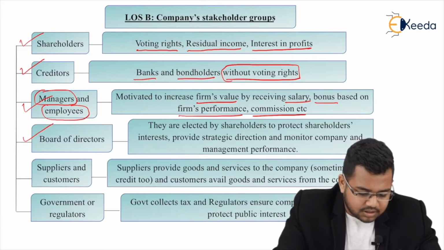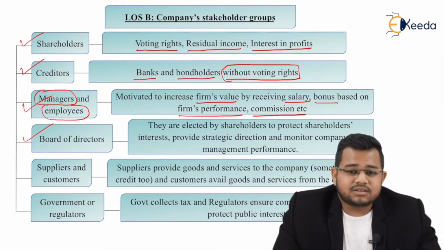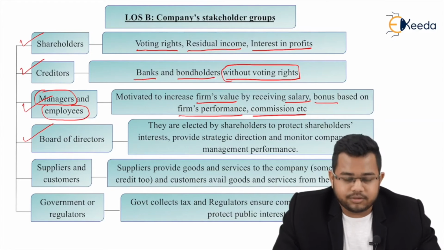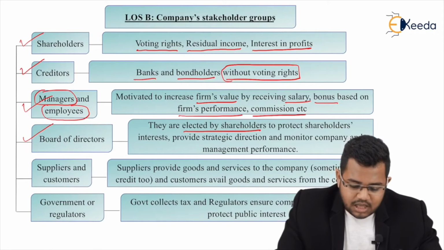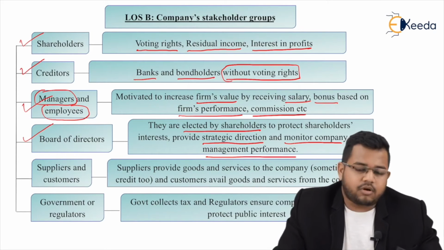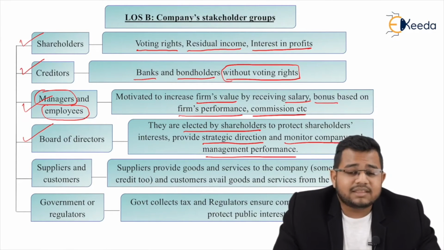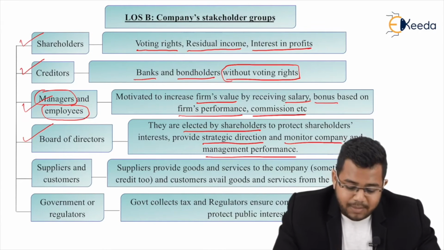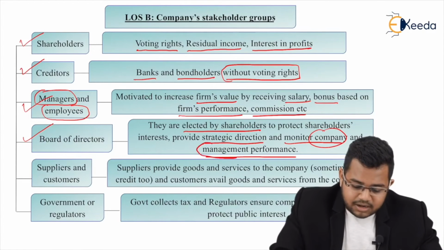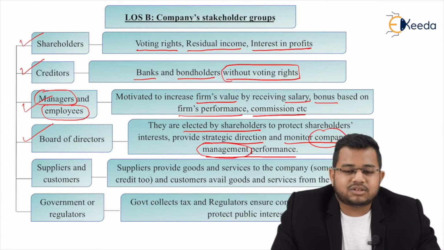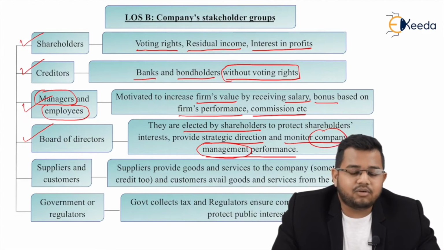Next, board of directors. Board of directors meaning there are so many directors and a group of those directors or a collection of those directors becomes the board. They are elected by shareholders to protect shareholders' interest, provide strategic direction, and monitor the company and management performance. What do directors do? They have to protect shareholders' interest. They have to manage the whole company. They have to actually monitor company as well as management performance. And of course, make strategies, etc., so that the firm's value can be increased.